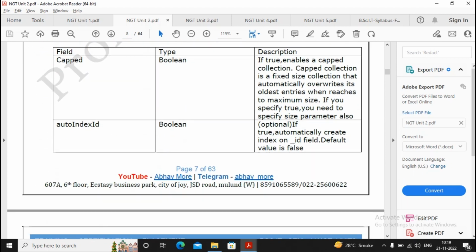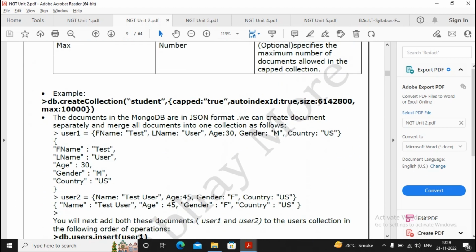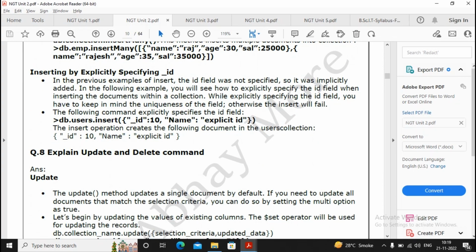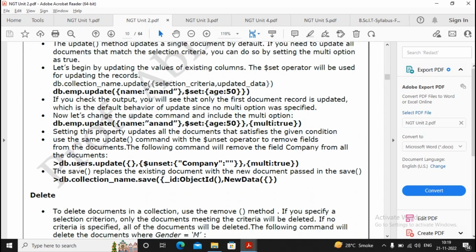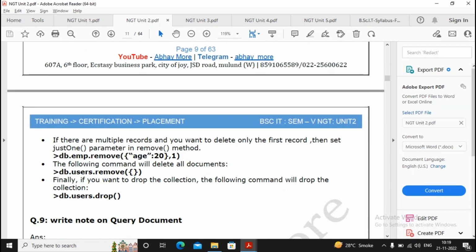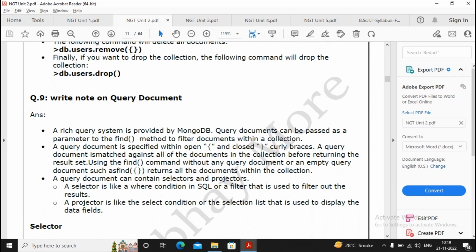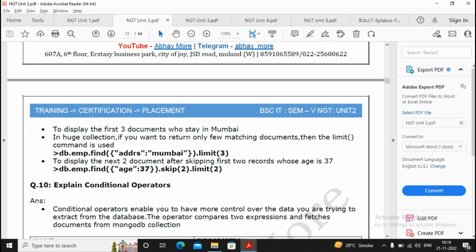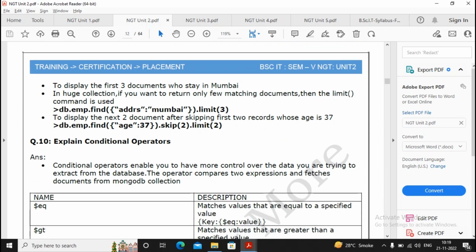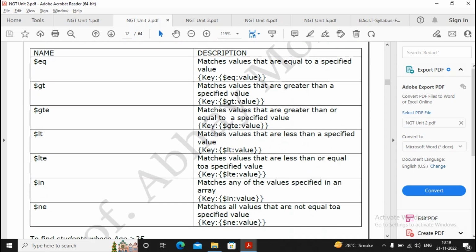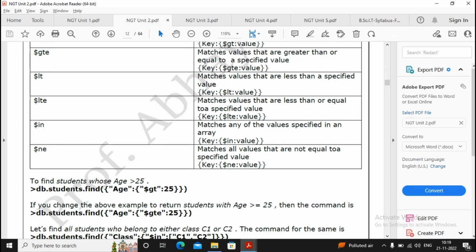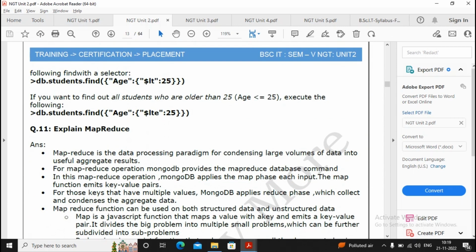Just read it once. This is all related to the creation of collections, creation of the database, insertion of the document, how to insert documents inside a loop, how to modify and delete documents inside your MongoDB collection, and how to query documents using find. You have worked with the projection operator, then the filtration operators, etc. So conditional operators are there: and, or, equal to, greater than, where $eq is equal to and $gt is greater than. I think you have practiced everything, so there is no need to worry about it.